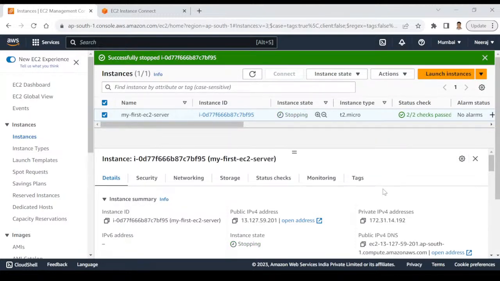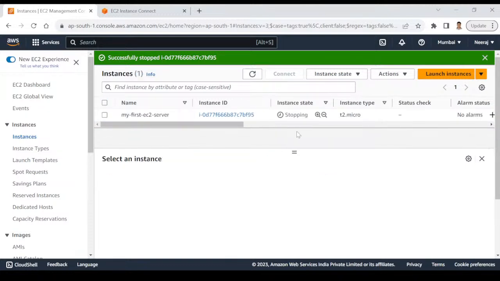That means we can rather stop our instance. Okay. So now, this is in stopping state, as you can see here. After a few minutes, it will be in stopped state. So we can go ahead with Lambda now.